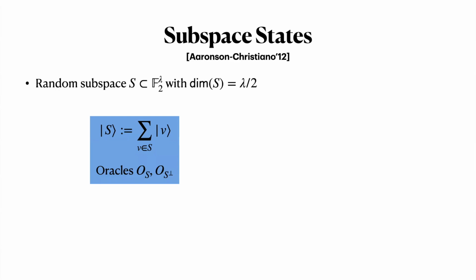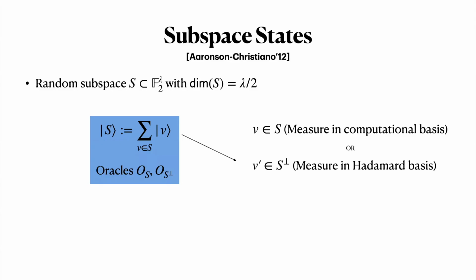This state has several nice properties that are cryptographically useful. First, you can measure this state in the computational basis to get a vector in the subspace S. And you could also measure the state in the Hadamard basis to get a vector in the orthogonal subspace S perp. This state has essentially an uncertainty relation, which says that you can't learn both.